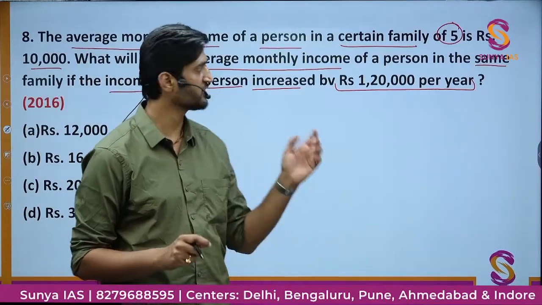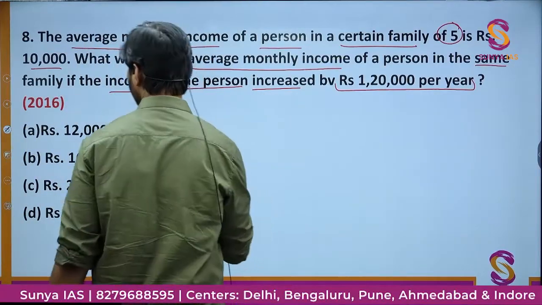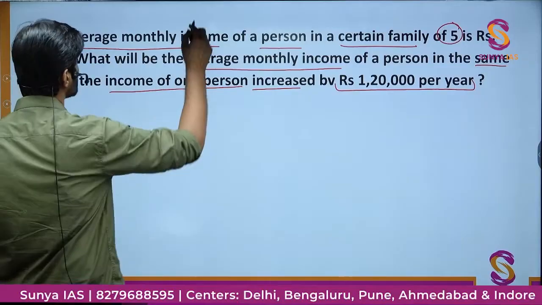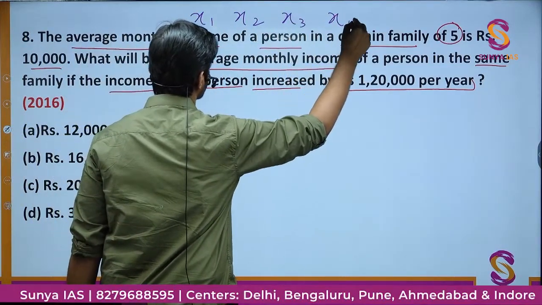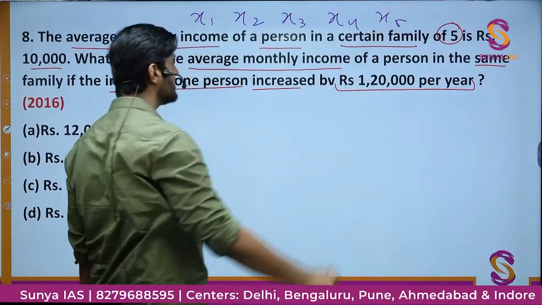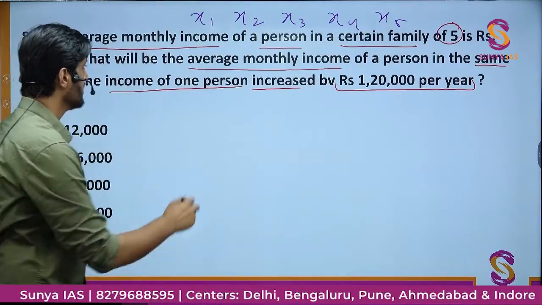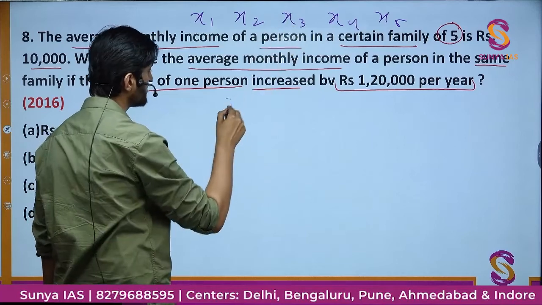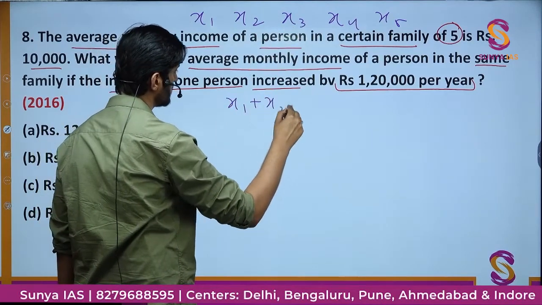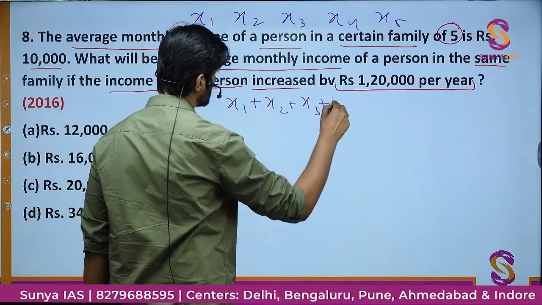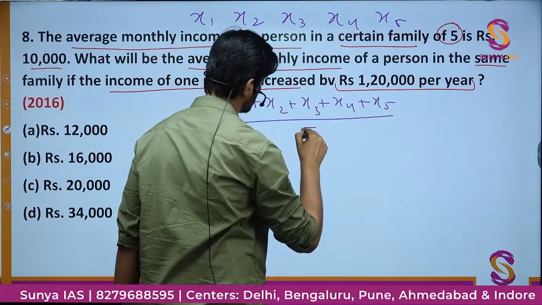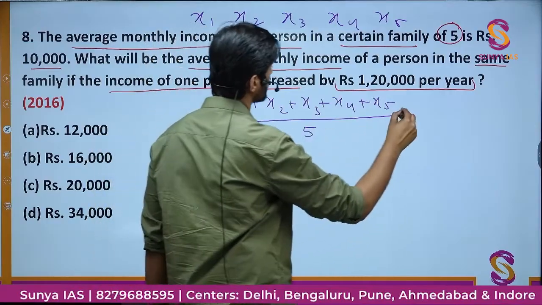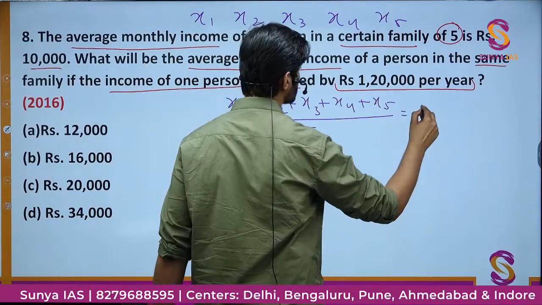Now first of all, let us try to write the things. Suppose the 5 people are nothing but x1, x2, x3, x4 and x5. These are the 5 people. Their incomes are this much, so we just add them. So x1, x2, x3, x4 and x5, this average income is going to be how much? Rupees 10,000.